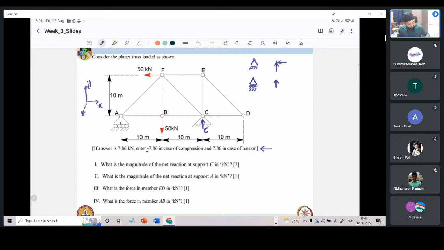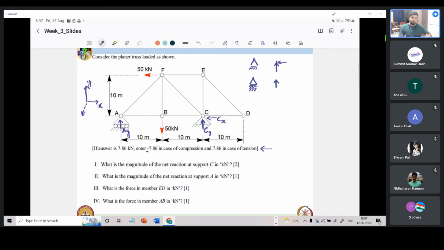So there is a vertical reaction at C, let us call it Cy, because it is in the y direction. And there is a horizontal reaction at C, let us call it Cx for now, C in the x direction. Similarly, as we discussed, at joint A there will be a y alone. There will not be an x because it doesn't offer restraint in that direction. It allows movement. So with this, we have replaced the entire truss by forces alone. We have removed all external entities like hinged and roller supports, and we have replaced them with external forces, which are reactions in this case.